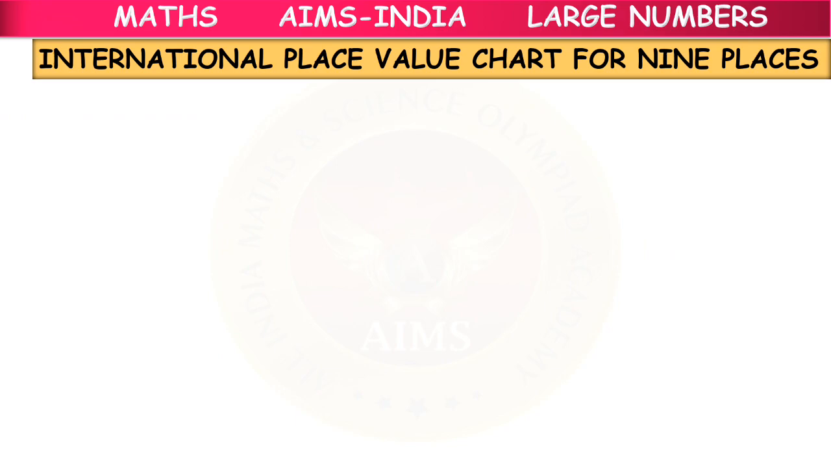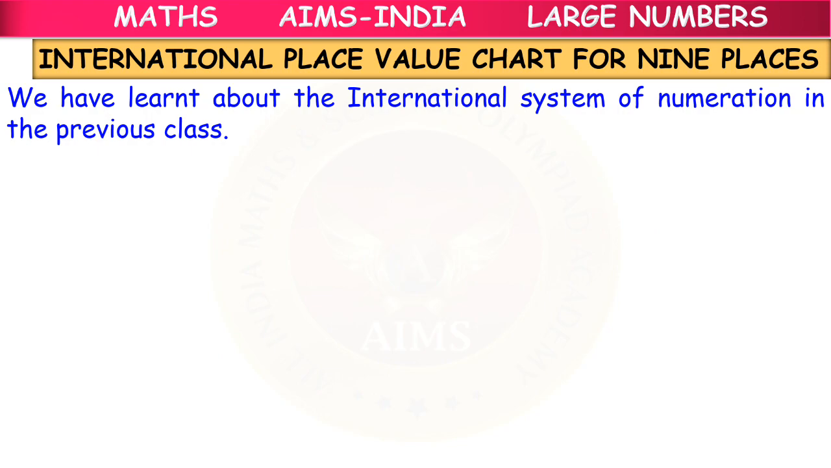Do you remember what we have learned in the previous class, children? We've learned about two new place values in the Indian place value chart. What are they? They are crores and 10 crores. Yes, children. Today we'll look at the same place values in the international place value chart for 9 places.